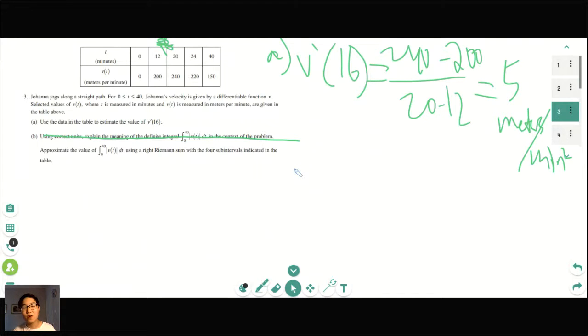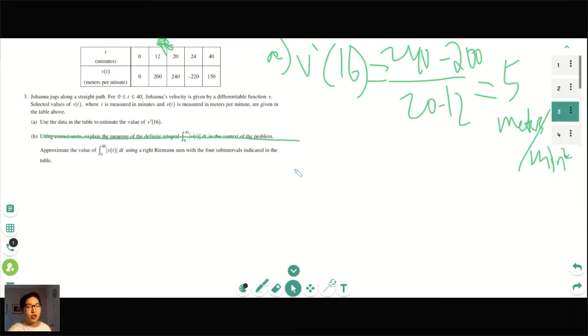Yes, it would be the total distance Joanna jogs. Great job. Because remember, the integral of velocity is your position, right? I haven't taken physics in a while and I haven't done these questions in quite a bit. Yeah, so distance, the amount that you traveled.